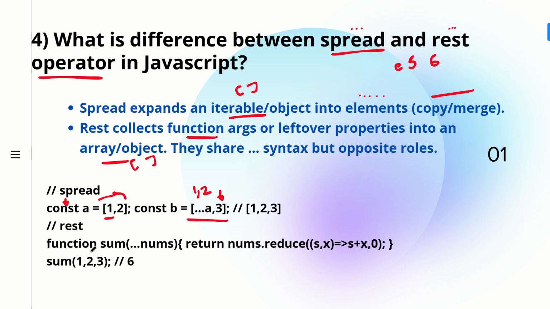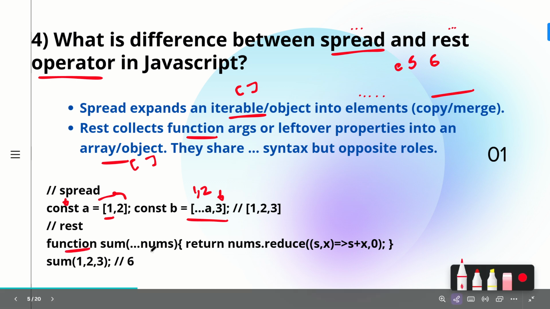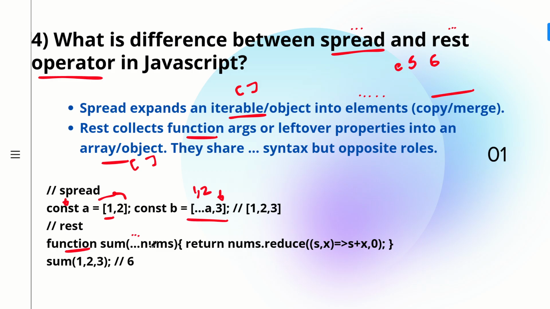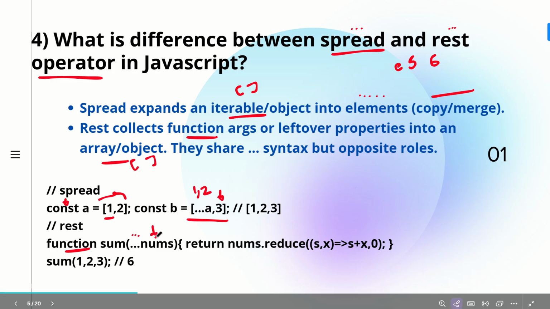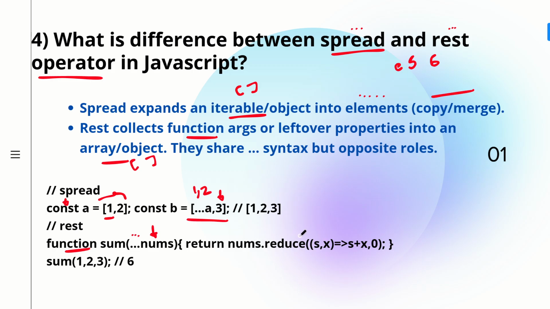Now coming to rest. You can see we have one function, and this is the rest operator, three dots, and you are accepting everything into the array, that is the iterable nums, and then you are making use of nums.reduce. So you're trying to add all of these things. What is reduce? Reduce is an array function, right? If we are able to make use of reduce on nums, it means that nums is your array.